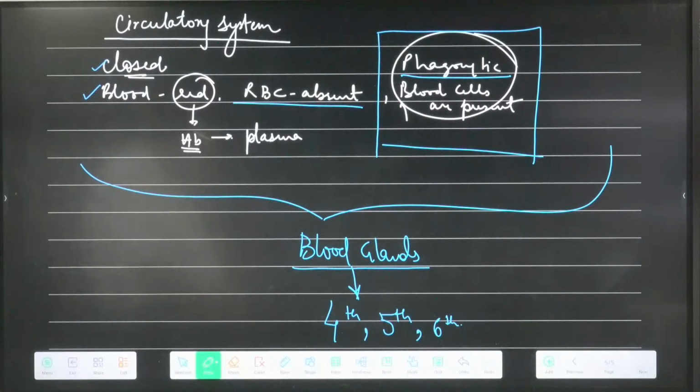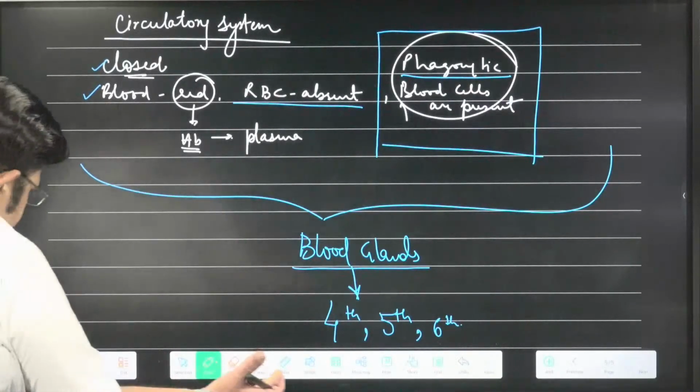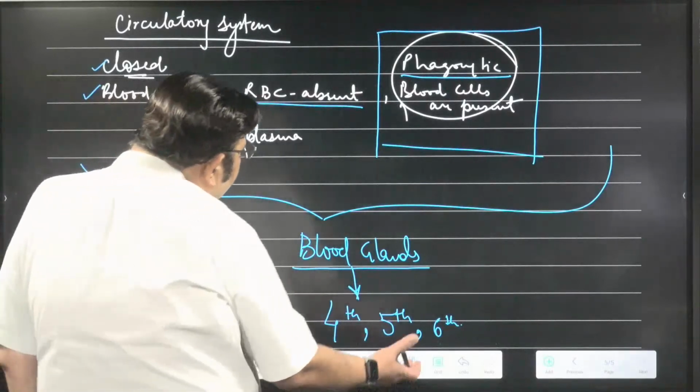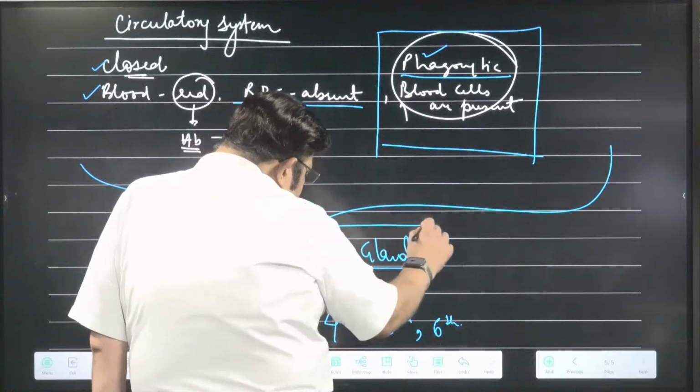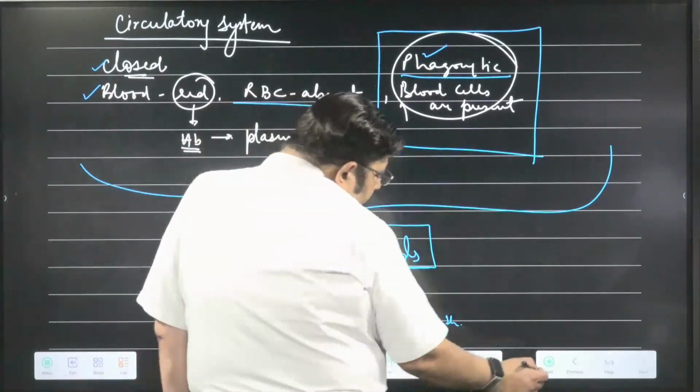These blood glands produce hemoglobin, plasma and also the phagocytic blood cells, the hemocytes. Please remember this. Done.